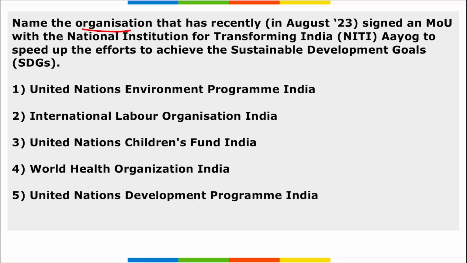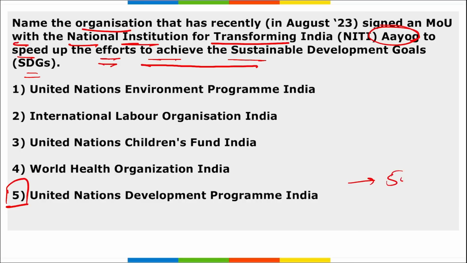Next, name the organization that recently signed an MOU with the National Institution for Transforming India, that is Niti Aayog, to speed up the efforts to achieve the Sustainable Development Goals. It is United Nations Development Program India. They recently signed an MOU with Niti Aayog to speed up the efforts to achieve the Sustainable Development Goals. This MOU has been signed for a period of 5 years.